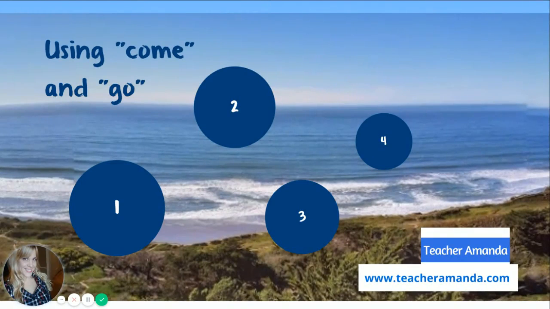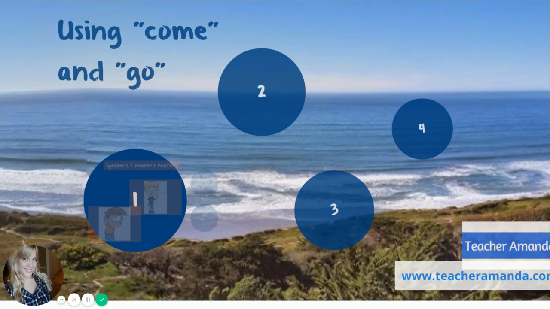Hi, Teacher Amanda here, and today I'm going to talk to you about using the verbs come and go. Sometimes, maybe in your native language, those verbs might be used differently than they are in English. So let's look at 4 different situations and how to use these verbs.